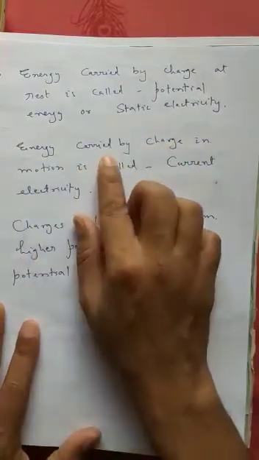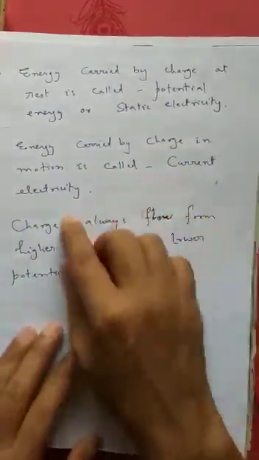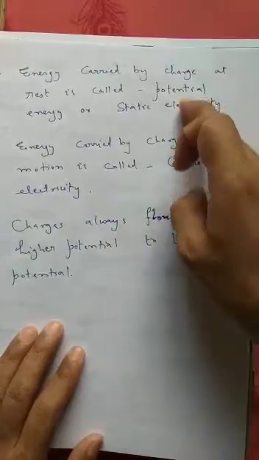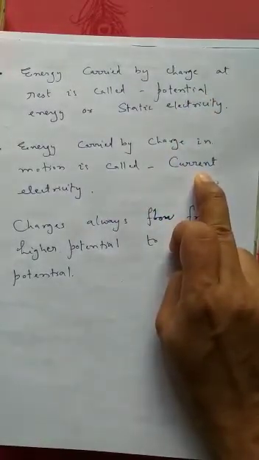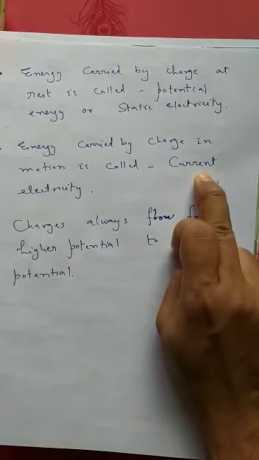Energy carried by charge at rest is called potential energy or static electricity, and energy carried by charge in motion is called current electricity. This is the difference between static electricity and current electricity. We will be discussing this in physics in the final term portion when we will be studying electricity.